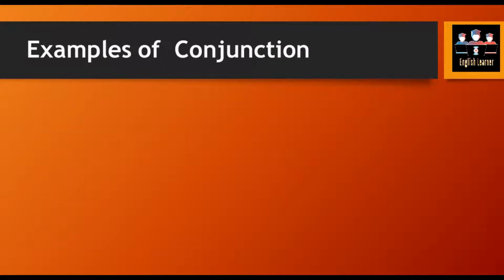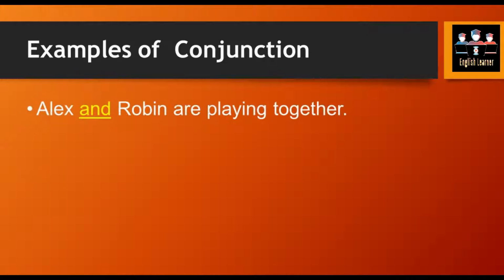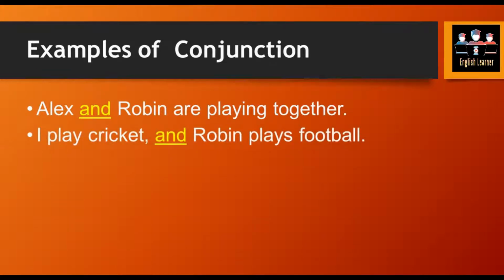Now let us study the examples of conjunctions. The basic examples. Alex and Robin are playing together. In this example, and is the conjunction, and that is linking up the word Alex and the word Robin to each other, and it is giving us the meaning that both are playing together. Next is, I play cricket and Robin plays football. In this example, the first part is I play cricket and the second part is Robin plays football. We are going to join them up by a conjunction, that is and.